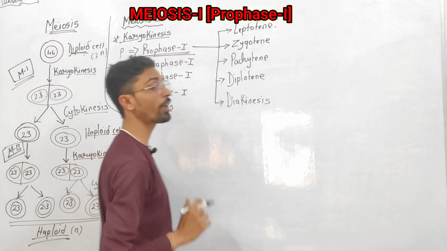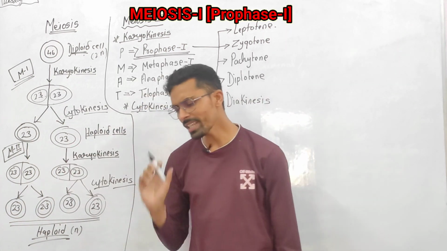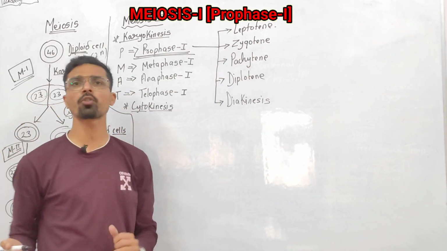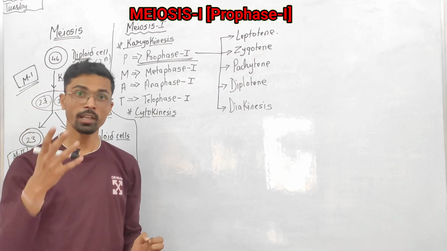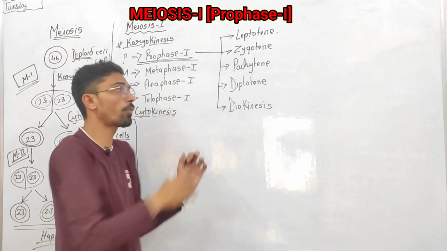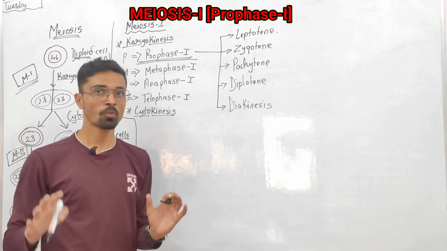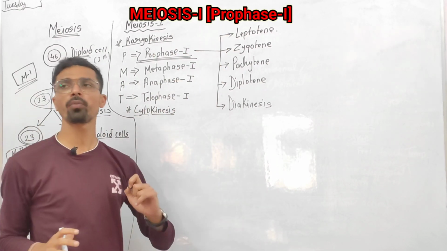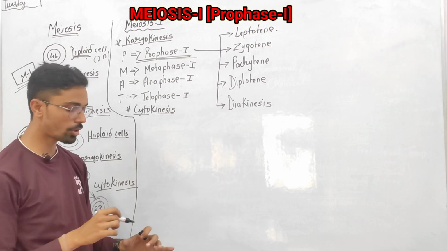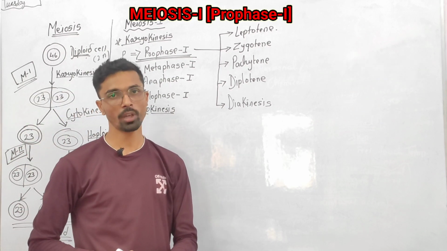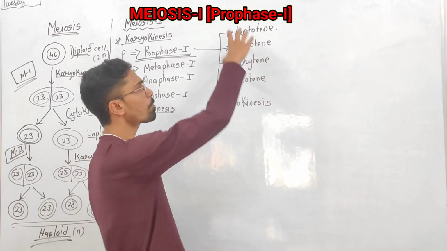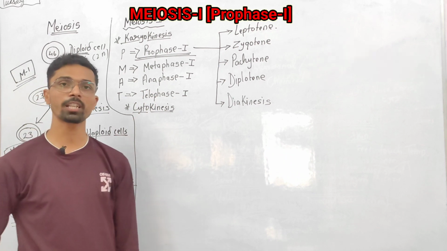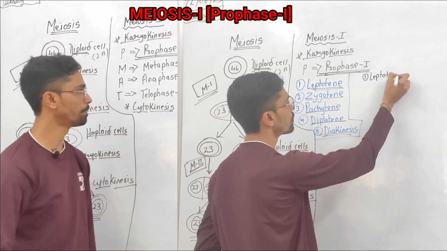For prophase 1. So something is happening in prophase 1 that leads to formation of half number of chromosomes, right? In mitosis, these 4 phases and these 5 phases are not going on. So that's why we'll learn what happens in prophase 1 that leads to the formation of half number of chromosomes. So in this video we'll try to complete this prophase 1 and later we'll complete the next processes.